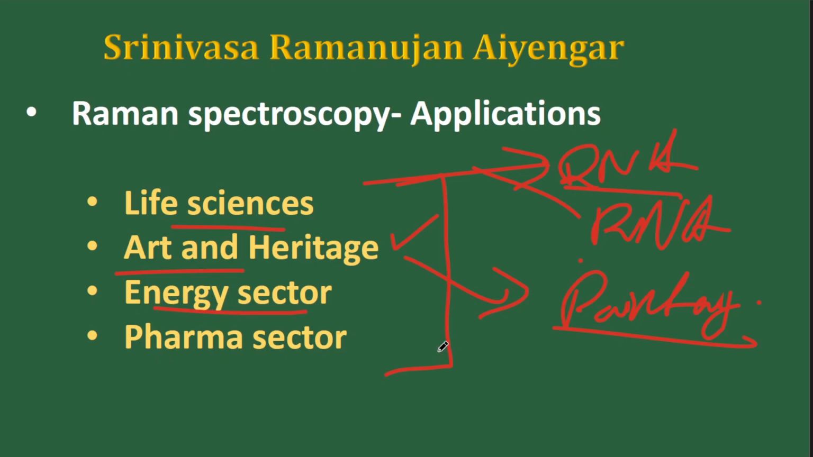Next up, energy sector. To make solar cells, you can use Raman spectroscopy to understand the different materials, how different materials react to light, which material absorbs more light. So that material can be used for solar panels. That is one example that I have given you. In the energy sector, it has applications. In the pharma sector, it has applications for detecting virus, for conducting new research, to come up with new diagnosis.